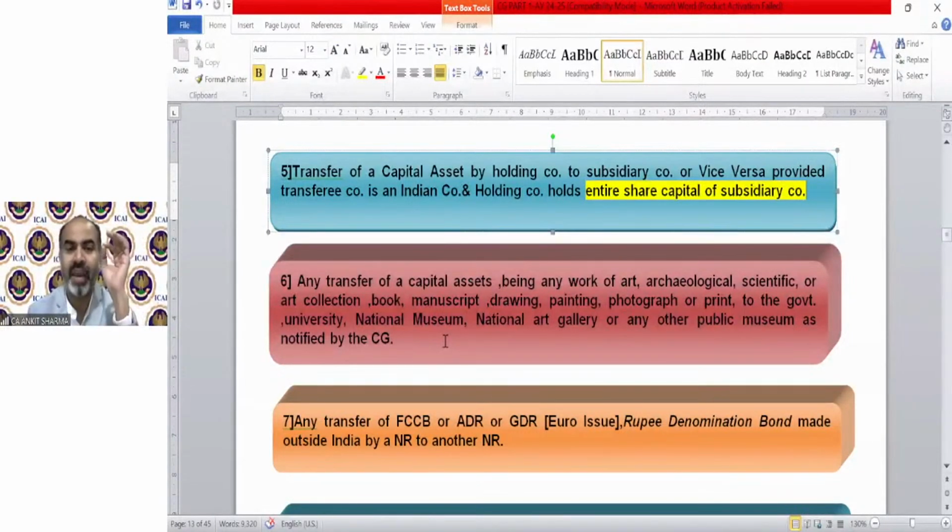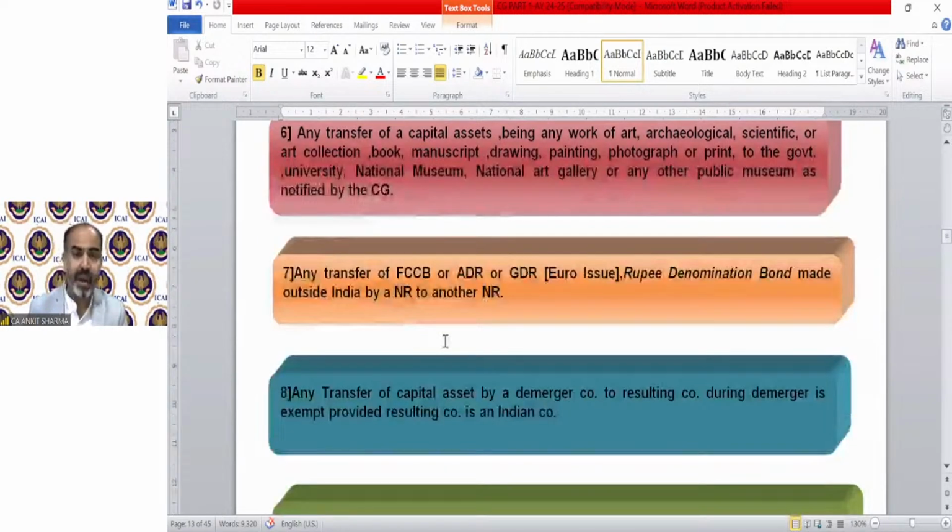So if you have any antique thing, a work of archaeological collection, scientific art, etc., and you want to transfer it to the government or any government museum, then it will be an exempted transfer. Next is any transfer of FCCB. FCCB means foreign currency convertible bonds.